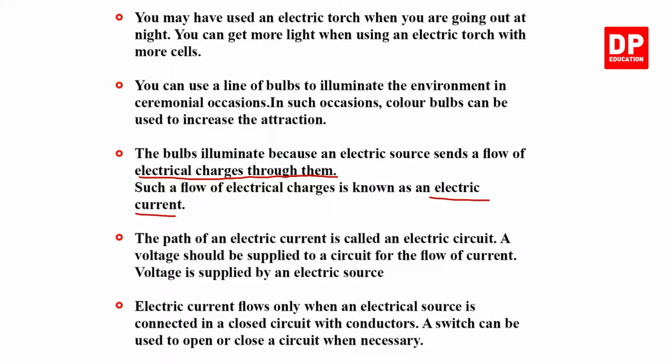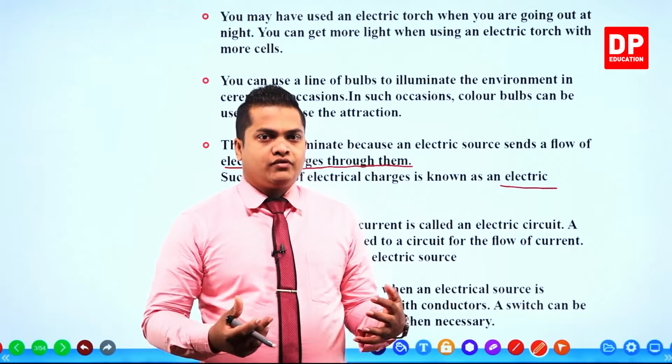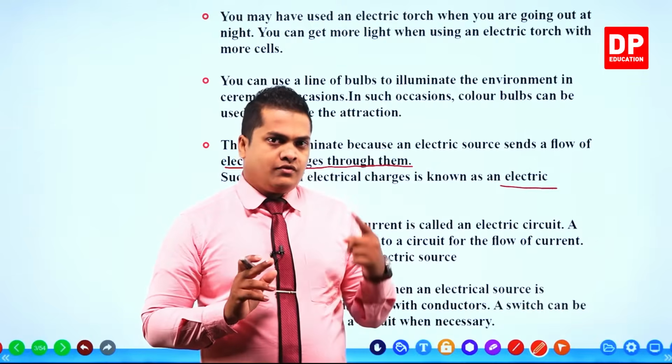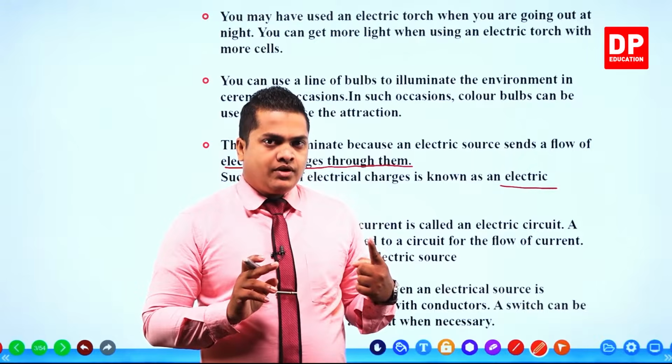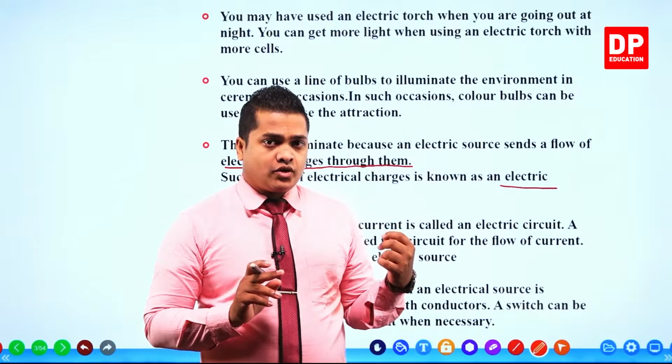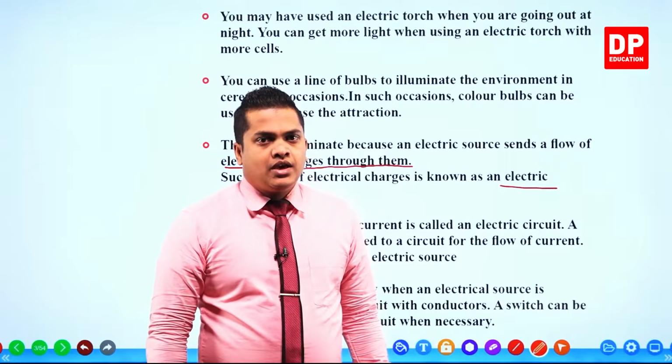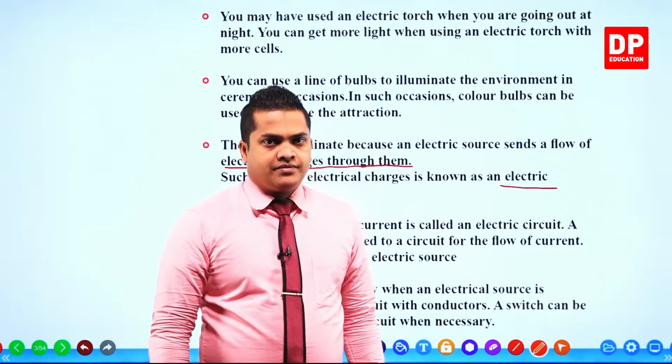A voltage should be supplied to a circuit before the flow of current. Voltage is supplied by an electric source. You know that in order for electric current to flow from one place to another, it's like a waterfall where water is at the top and that water is going to come down with a certain speed due to the potential energy stored in it.